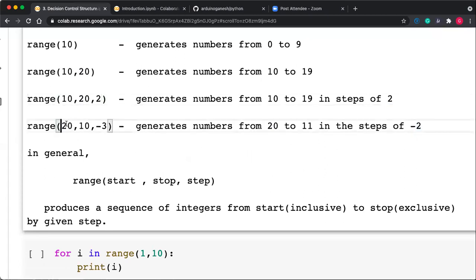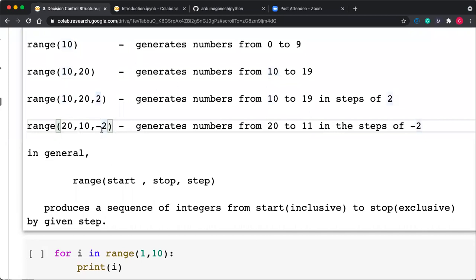So here start is the max value, and 10 is the mean value here. So you want the numbers in reverse, from 20 to 10. 10 is not inclusive, so 11 is inclusive. Generate the numbers from 20 to 11 in the step of minus 2.